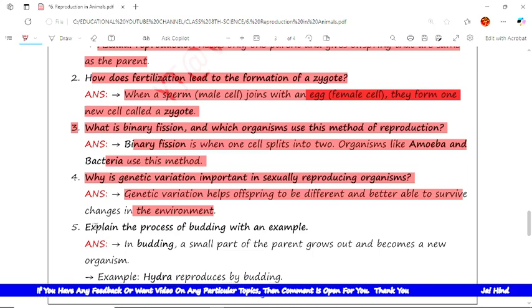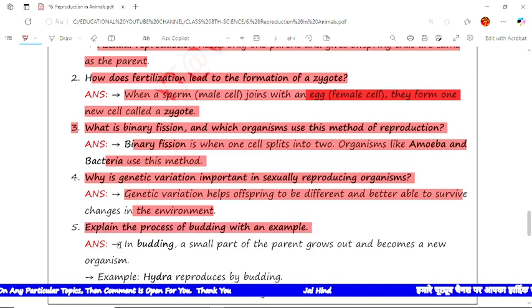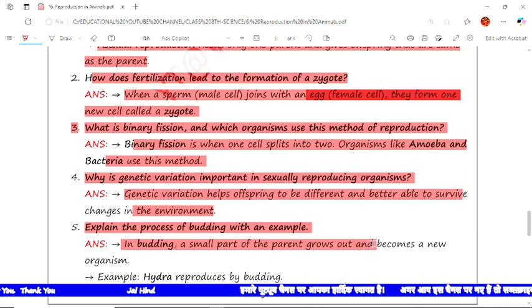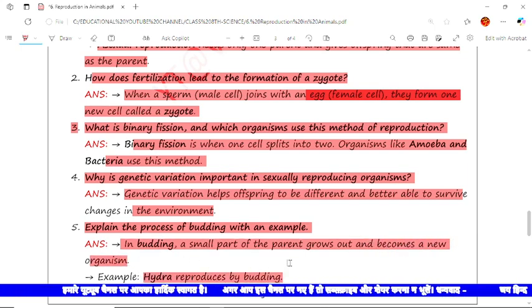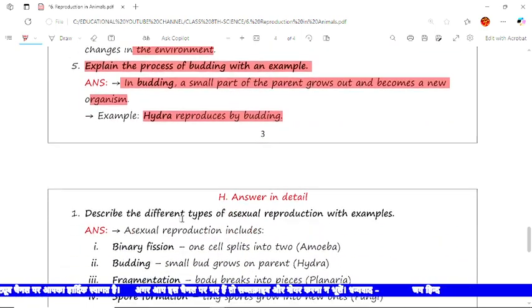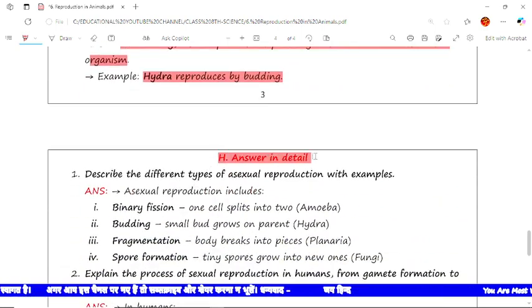Now the next question is: explain the process of budding with an example. In budding, a small part of a parent grows out and becomes a new organism. The example is Hydra, which reproduces by budding. Now the next type is answer in detail, so we have to give the answer in detail.